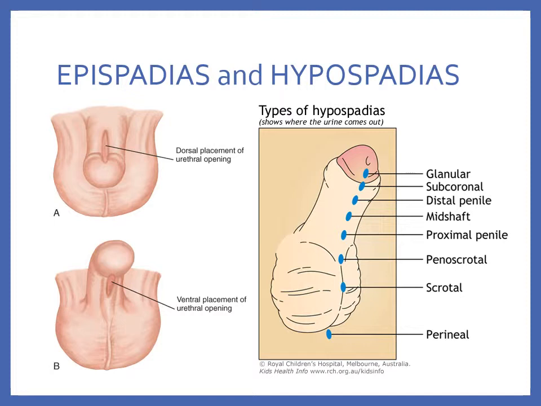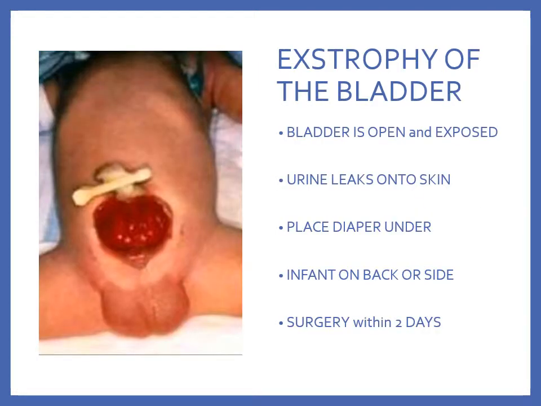You could have one that spans the entire section from penoscrotal all the way down to perineal, so you could have one that has a really large defect in that area. The more proximal they are to the body, the more essential it is that they get repaired. So again, these kids just wouldn't have routine circumcision, so that we could use that tissue for closure.